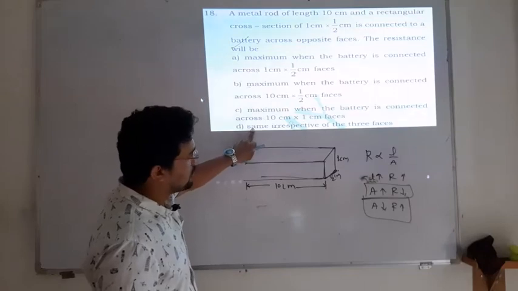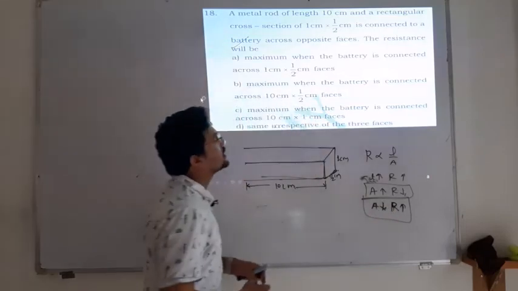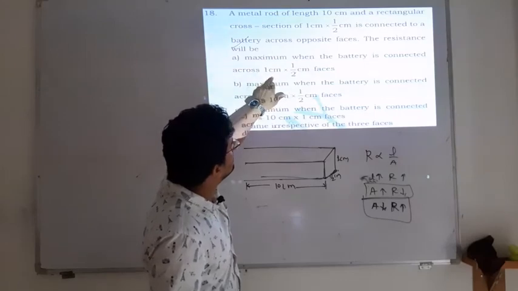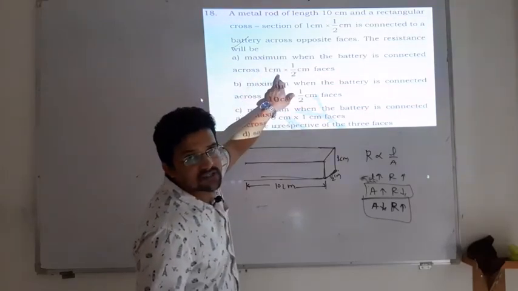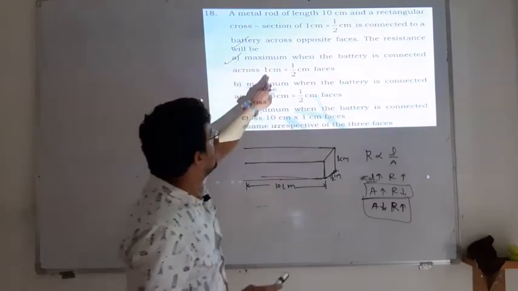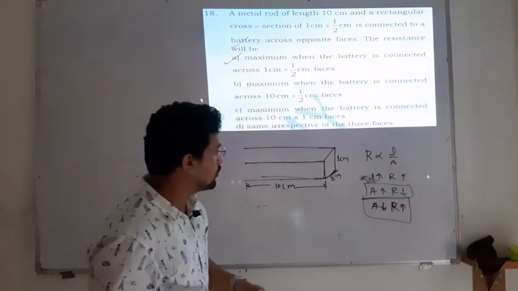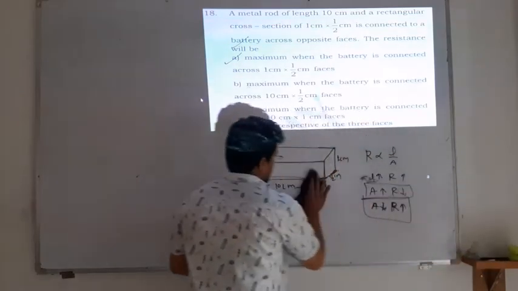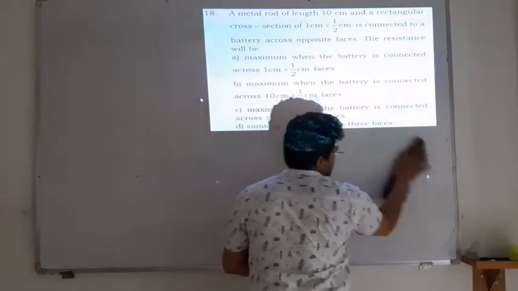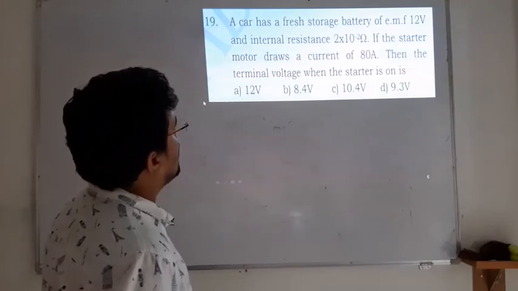According to this equation, resistance is maximum when the area is minimum. You can consider all the areas. This area is minimum, so option A is correct, because if you compare, this area will be the minimum one. So that's why option A is correct. Okay, next, moving towards the next question.